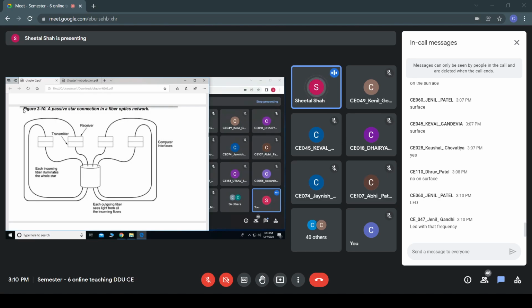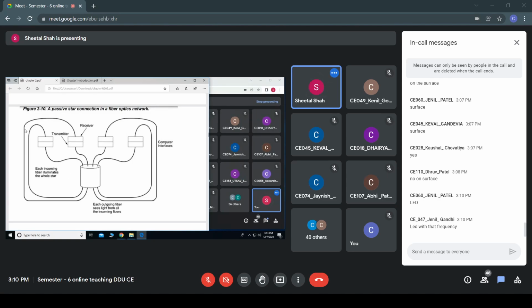So you can see that whoever is transmitting, that data would be received by each of them. So this is an example of a passive connector. Here it is not performing any amplification or any manipulation of the data. Just whatever it receives, it would just broadcast to all these networks.